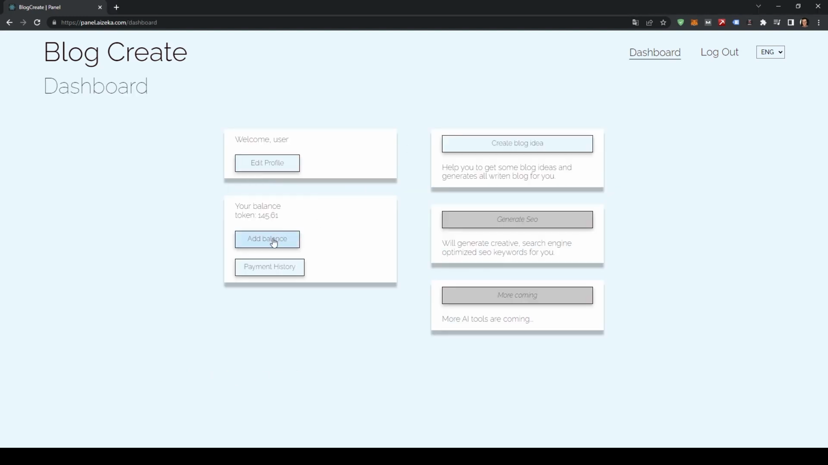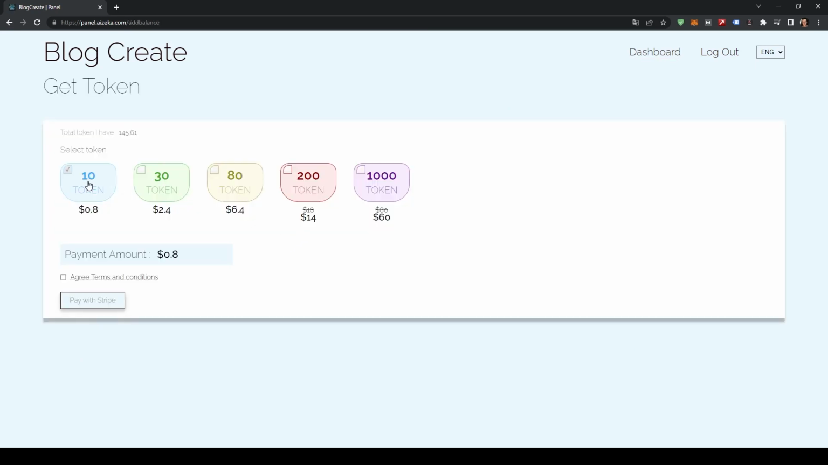To add funds to your wallet, you can click the Add Balance button, choose one of the ready-made balance amounts or enter your desired amount, and easily add balance after making the payment.